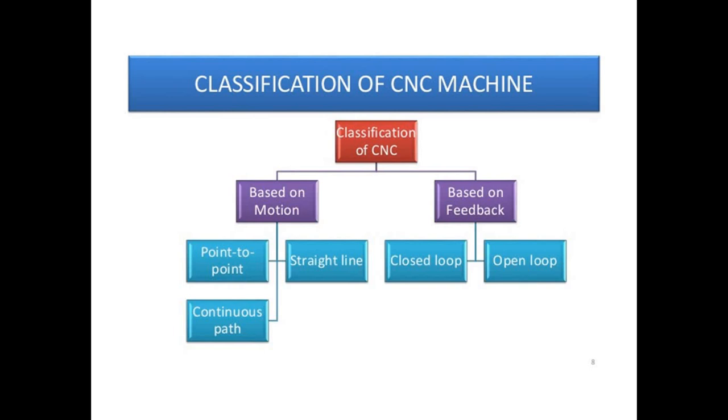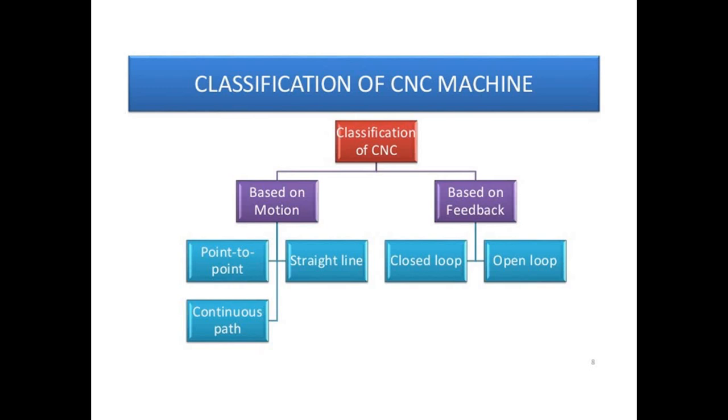In a closed loop system we get feedback, and based on that feedback we can make any further improvement if required and do the operations. But in an open loop system we do not get any feedback, so based on the part output that we get, we have to make the changes. In a closed loop system, as we get the feedback about what changes are needed, we can make those changes and carry on the operation. So CNC machines are broadly classified into two types: motion control CNC machines and feedback control CNC machines.